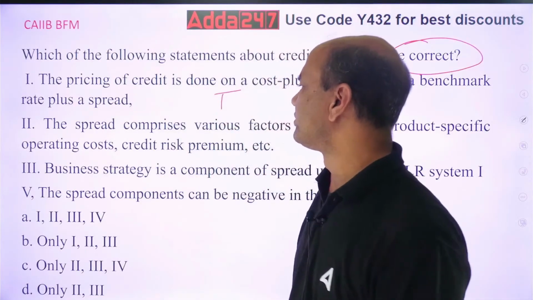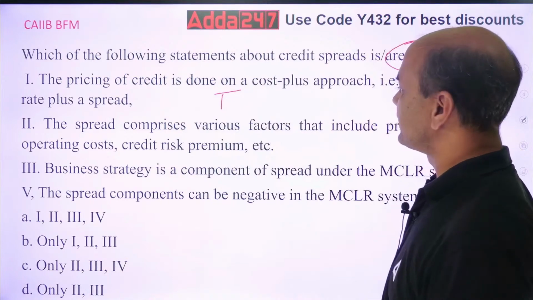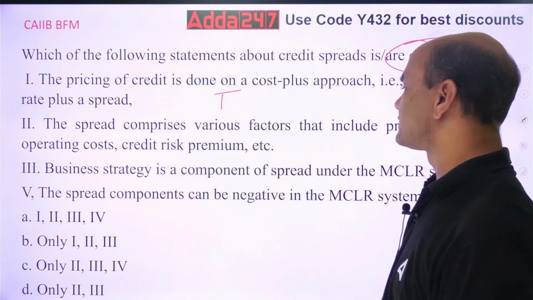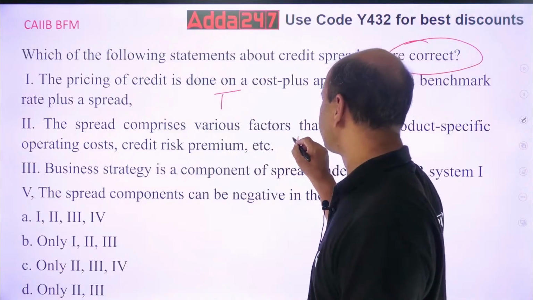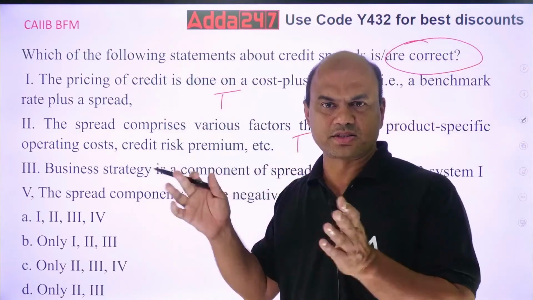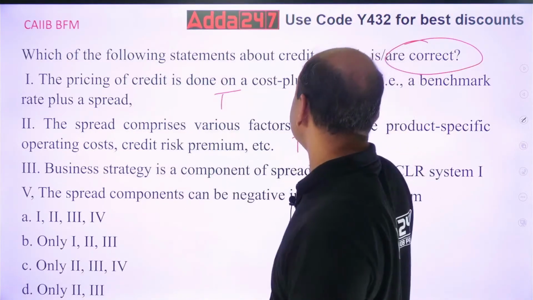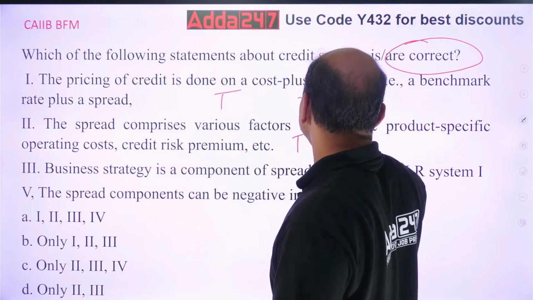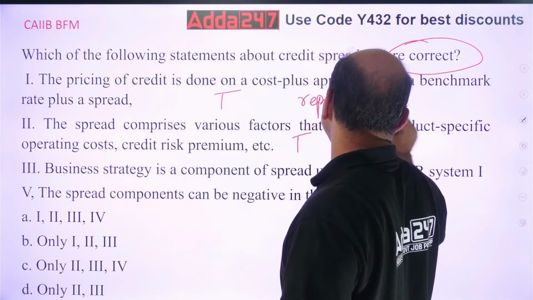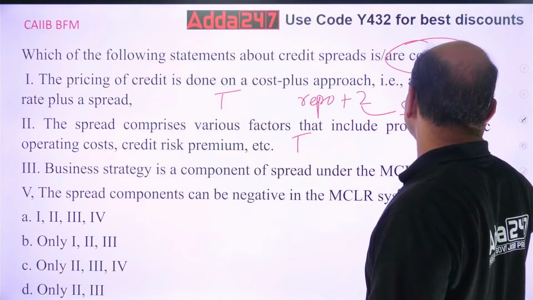What about the second one? The spread comprises various factors that include product specific operating cost and credit risk premium. So that is also true, right? Because the spread means what? The difference. Benchmark plus 2%. So it's like this, repo plus 2. So this 2 is known as spread.